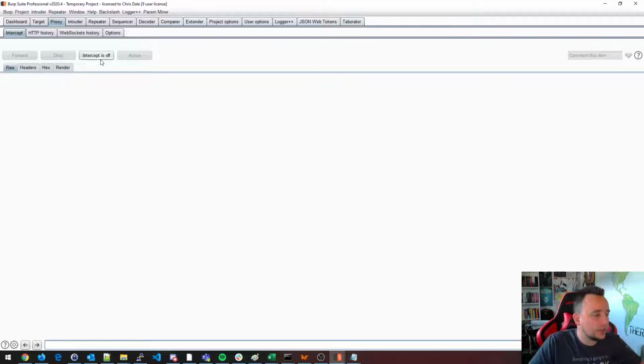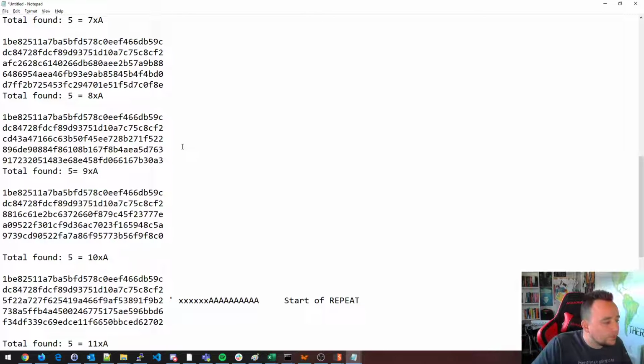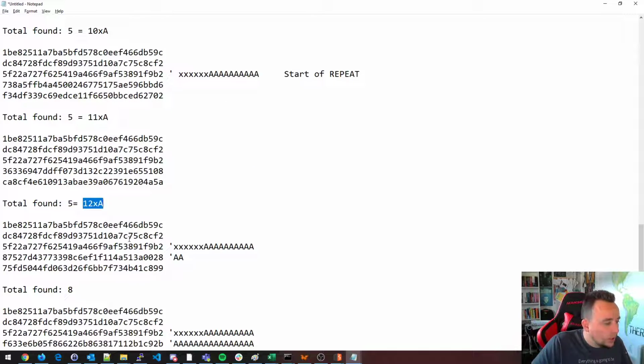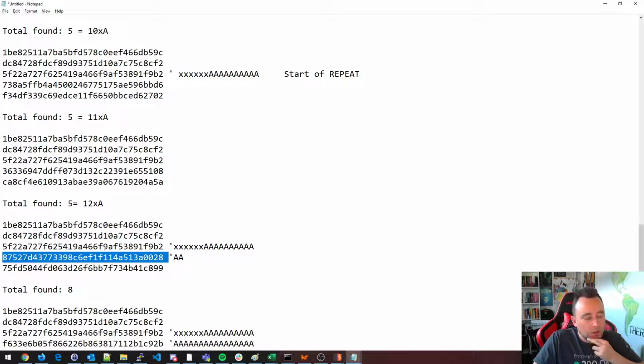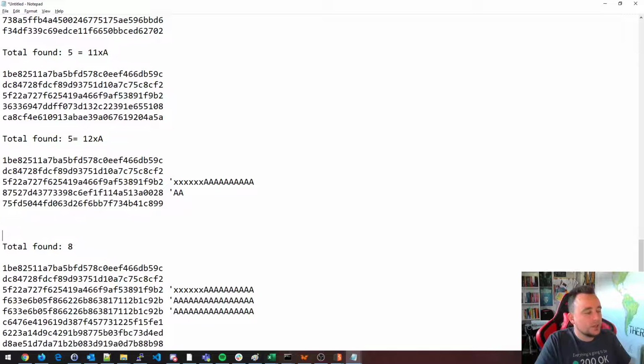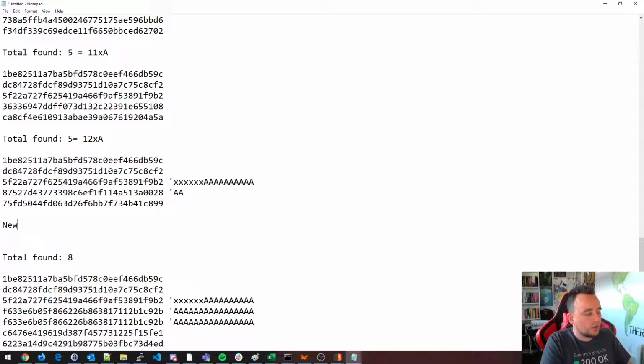What we could do is we could intercept. When we do 12 A's here, we could intercept a request with 12 A's, and we could change the last A and fuzz the last A to see if it impacts at all the last block. Because the last block after 12 A's will actually be total found 6. So new blocks, new block here. So why don't we do this?